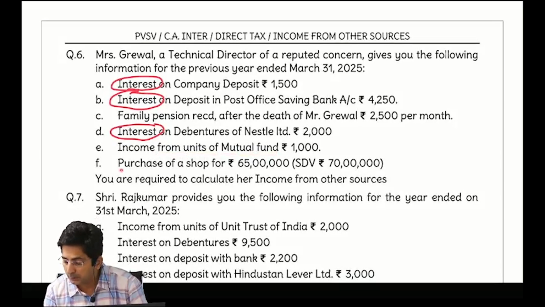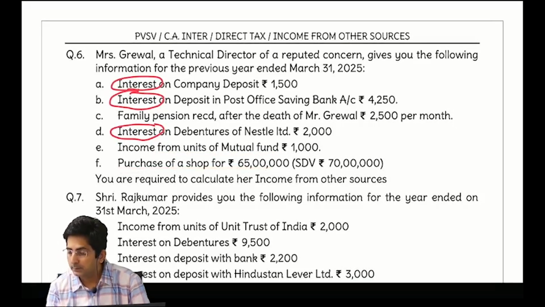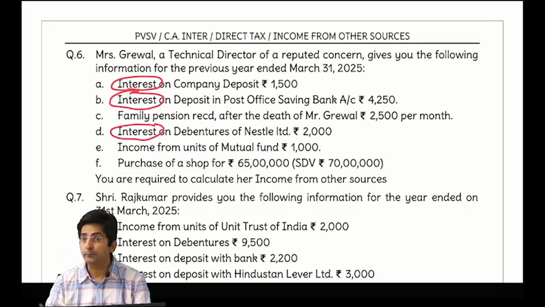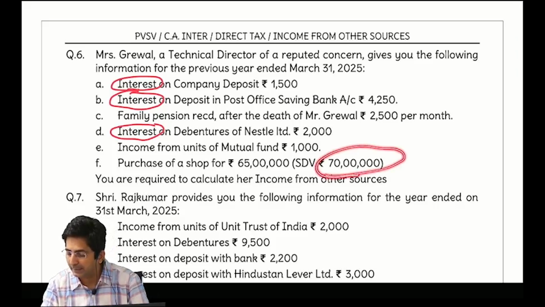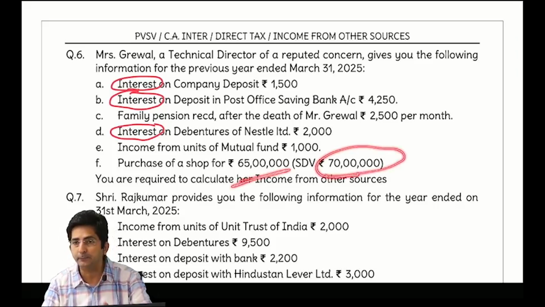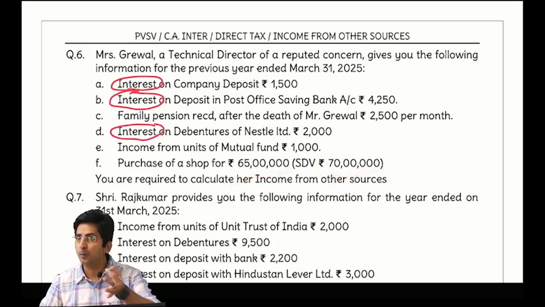Tell me what about this purchase of shop? This is gift, theory of gift. Immovable property, low price. Because see, the value of the property is 70 lakhs and we paid only 65 lakhs. So it is immovable property at a low price. And here you have to use the formula of 10% of actual or 50,000, whichever is higher.